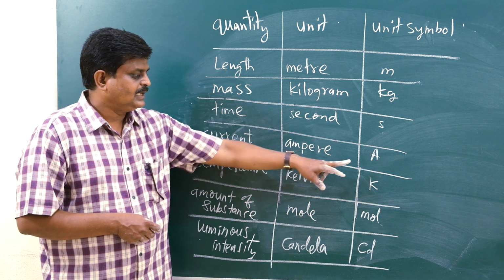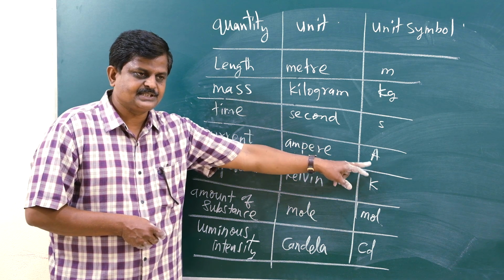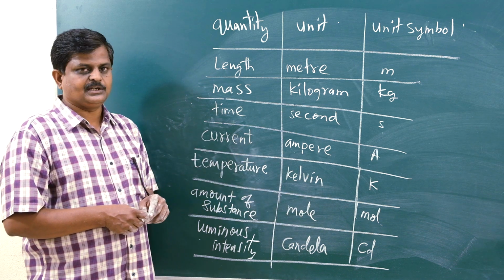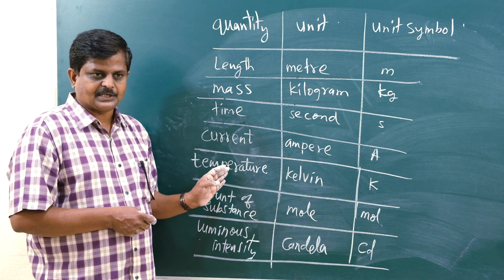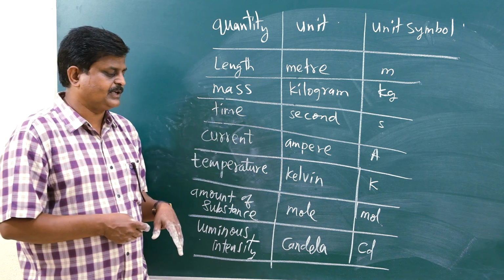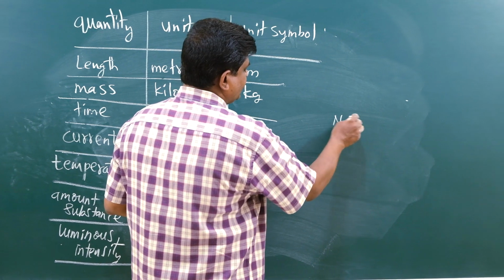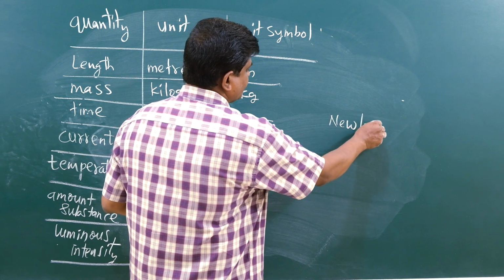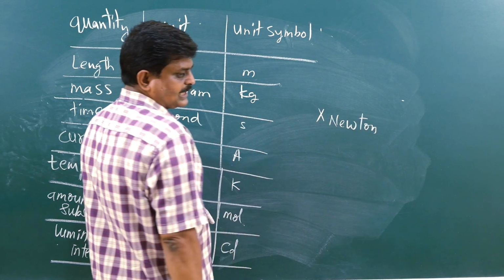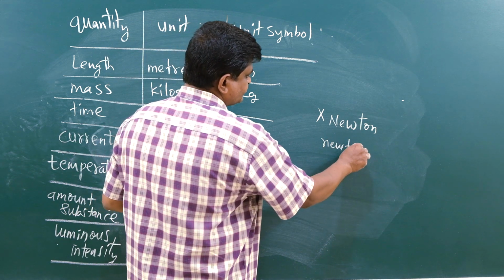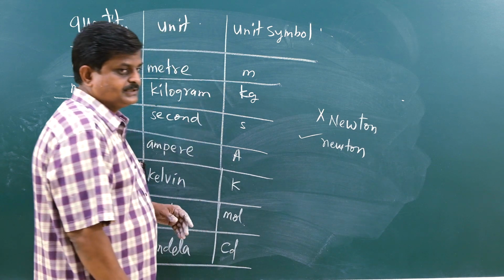When the single letter was used, capital. This is the rule to be followed while writing units of physical quantities which bear a scientist's name. How do you write Newton, please? Don't write it with a capital N in full. The unit of force is the newton. You should not write it like this. You should write it like this. Okay? This is the concept.